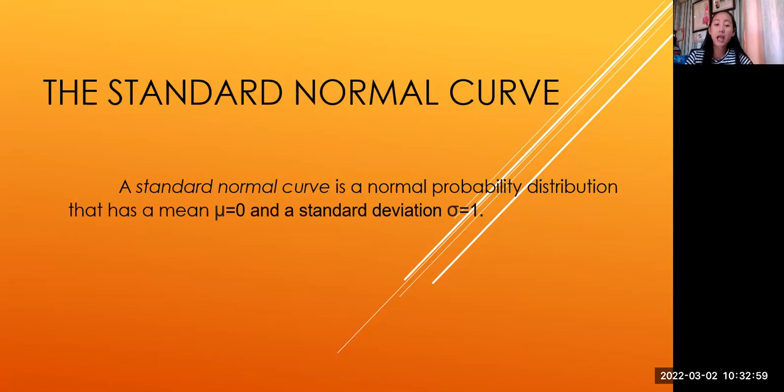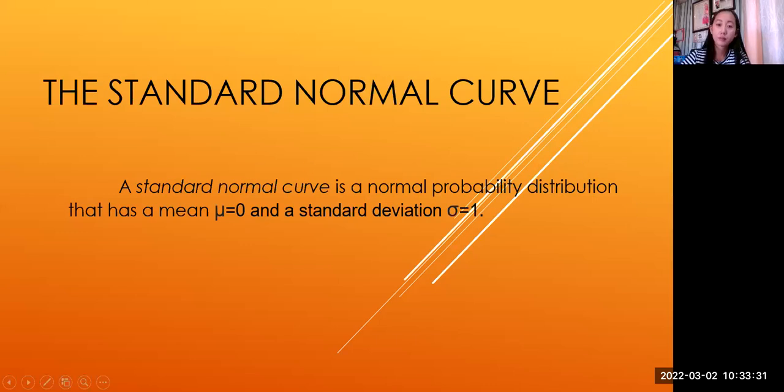But the standard normal curve is yung mean natin is 0 and the standard deviation is 1. Take note of that. What is the mean of a standard normal curve? 0, ma'am. What is the standard deviation of a standard normal curve? 1 po. It's 1.